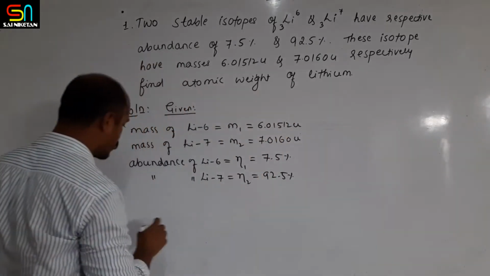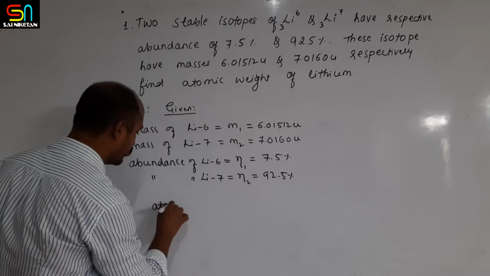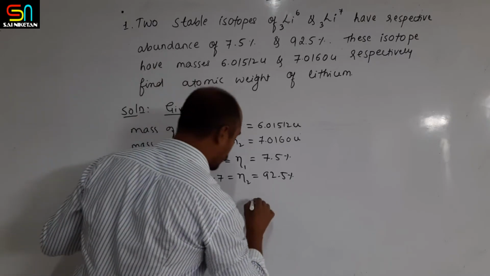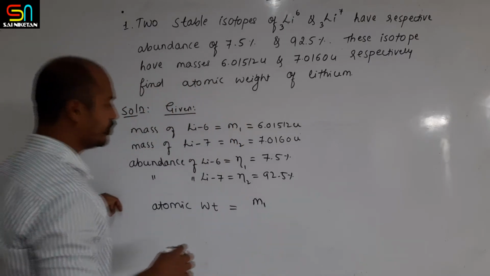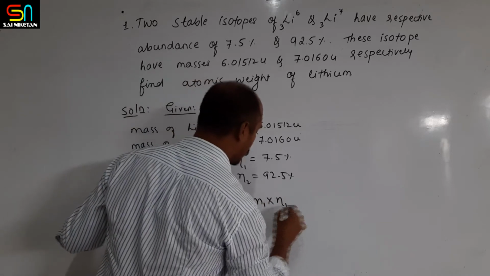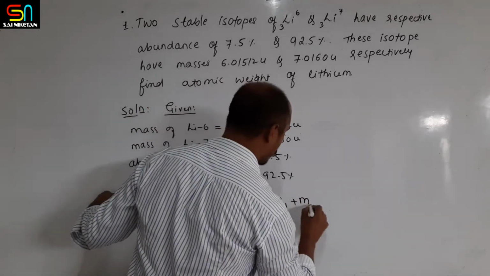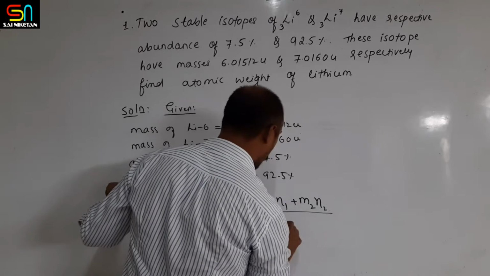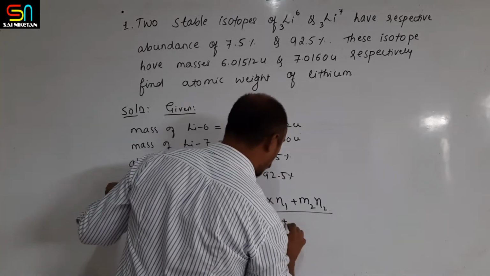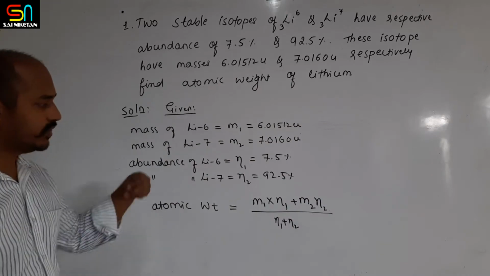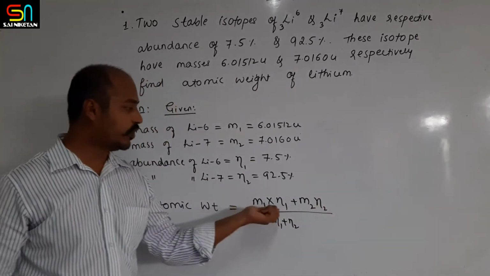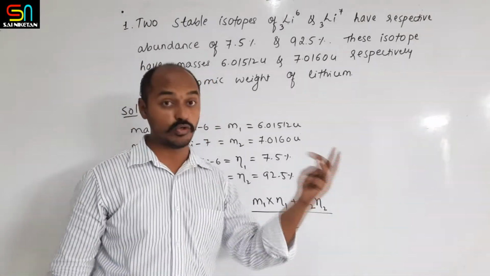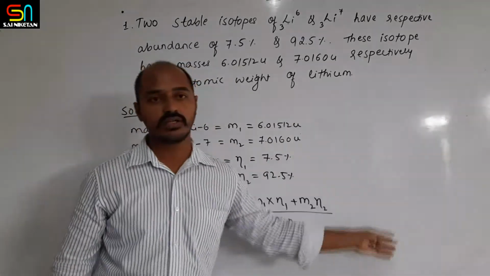So atomic weight is equal to, remember this formula: mass of one isotope multiplied by its abundance plus mass of the second isotope multiplied by its abundance, divided by the total abundance. If three isotopes are given, then M1 nu1 plus M2 nu2 plus M3 nu3 divided by nu1 plus nu2 plus nu3. If four isotopes are given, go on further like this.